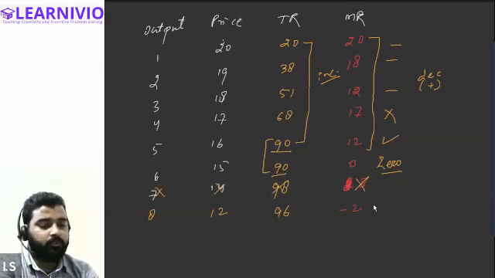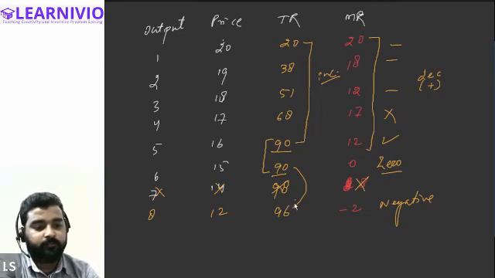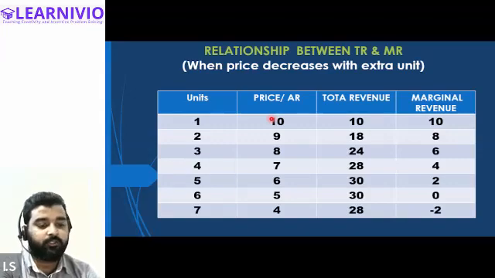Okay. Now you can see when marginal revenue becomes negative, you will be able to notice that from 90 it goes to 96. Again, it is increasing. Okay, so I think I have taken the wrong values. I won't be able to explain the relationship between the total and marginal revenue by taking the above figures. So let's just understand the relationship between the total and the marginal on the given table on this particular question.